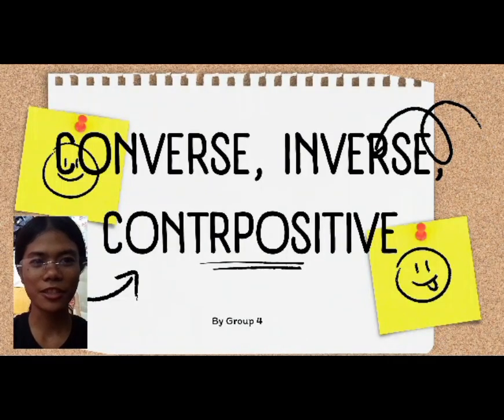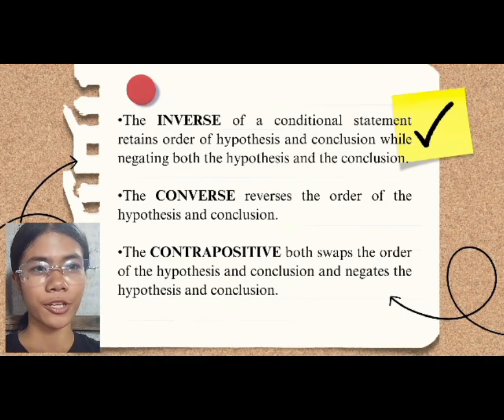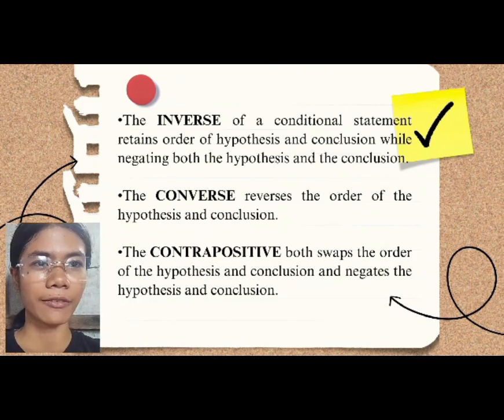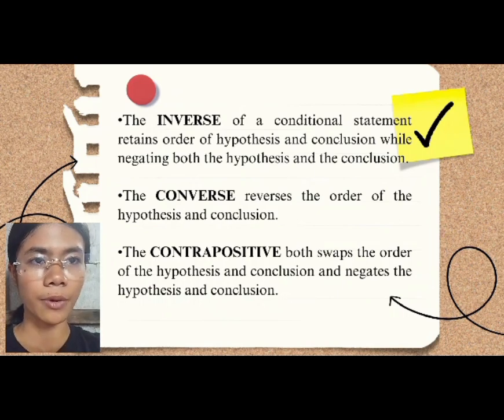Good day, I am Jadel Cantiga, and today let us tackle the converse, inverse, and contrapositive and what their differences are. Let's discuss first the inverse of a conditional statement. When we say inverse, we negate both the hypothesis and the conclusion. For example, we have an implication "if P then Q", where P serves as the hypothesis and Q as the conclusion. If we apply the inverse of a conditional statement, it would become "if not P, then not Q".